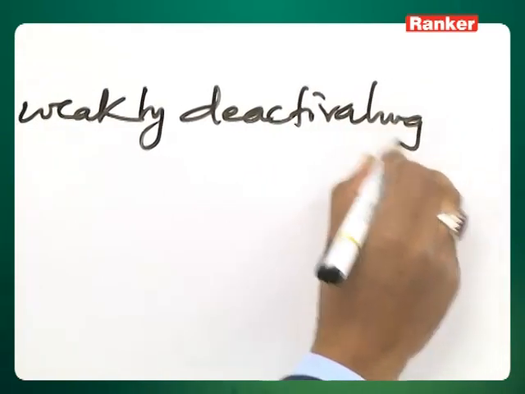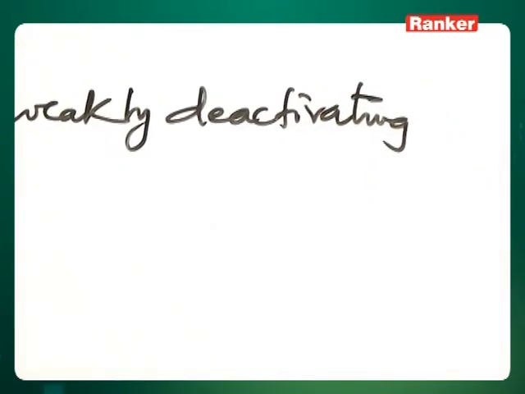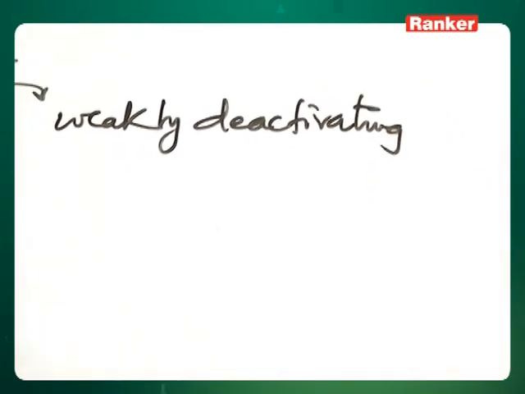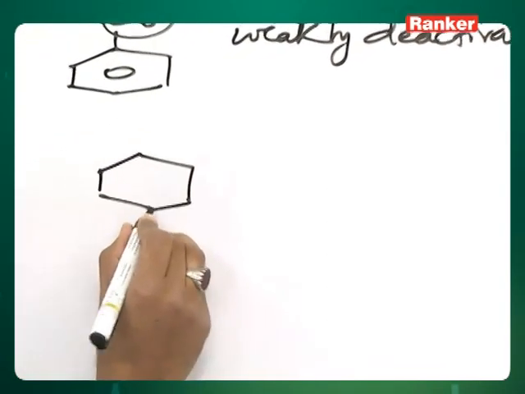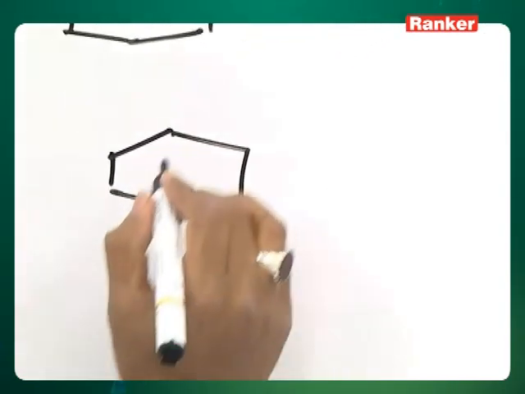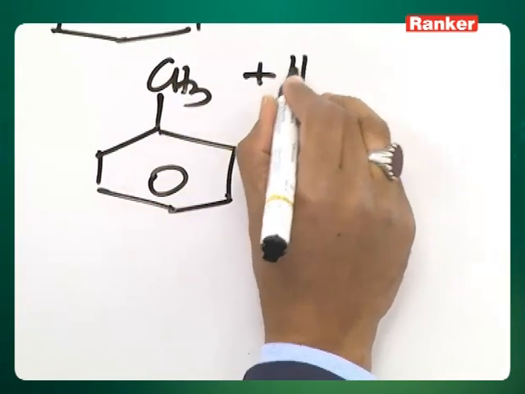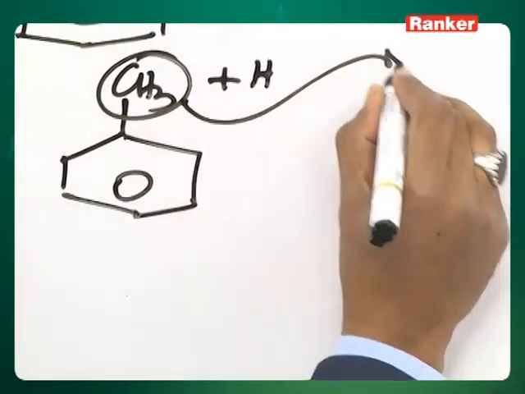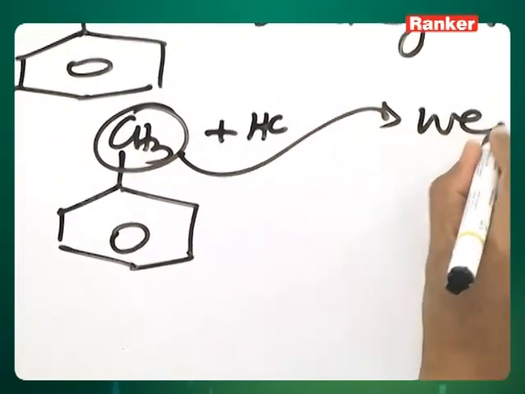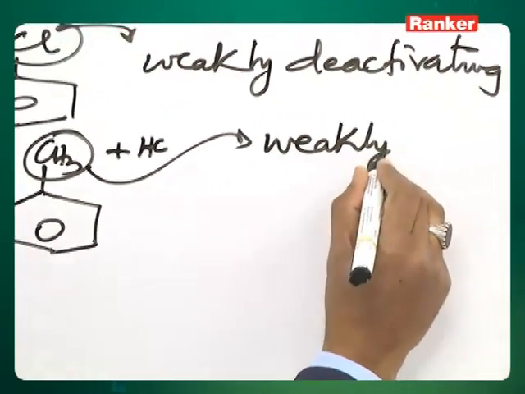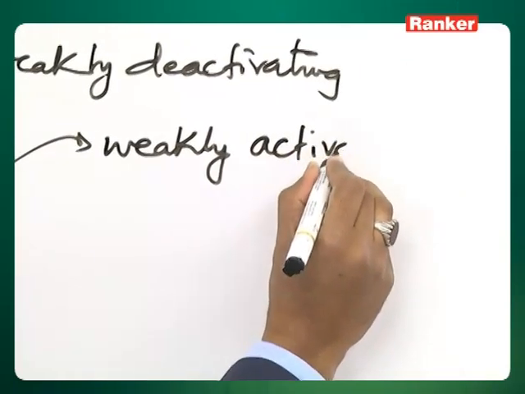Chlorine is weakly deactivating. The reason is minus I dominates over plus M. Then you have toluene. This is weakly activating.